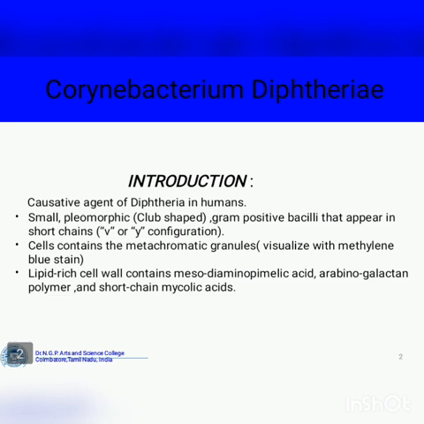Introduction. It is the causative agent of diphtheria in humans. It is a small, club-shaped, gram-positive bacillus that appears in short chains, in V or Y configurations. The cell wall contains metachromatic granules, visualized with methylene blue stain. The lipid-rich cell wall contains meso-diaminopimelic acid, arabinogalactan polymer, and short-chain mycolic acids.